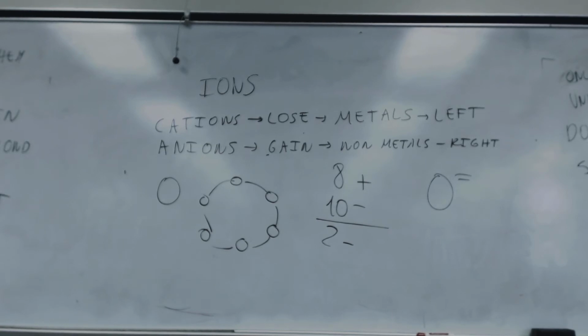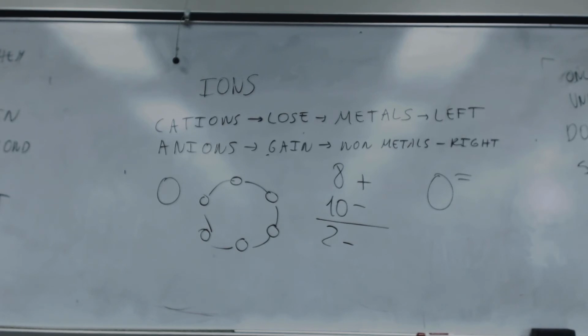If it's a cation, you look at the group: 1+, 2+, 3+. And if it's a non-metal, an anion, you subtract the group from 8. 8 minus 7, 1. 8 minus 6, 2. 8 minus 5, 3. Okay? It's easy enough or not?